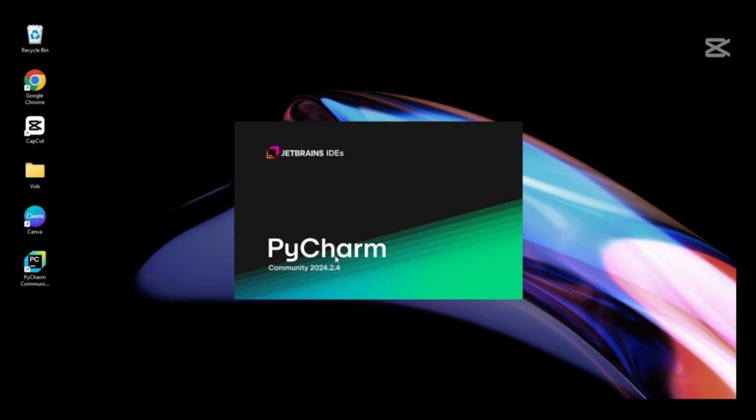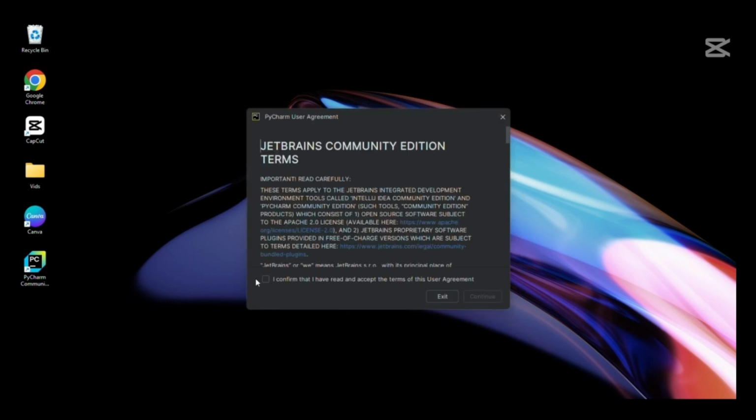So you see, this is PyCharm opening. It's running the PyCharm now. We just have to wait. And I say it is powered by JetBrains. So the PyCharm is opening. So this is it. It's giving us, just click I confirm. That's just a terms and condition.